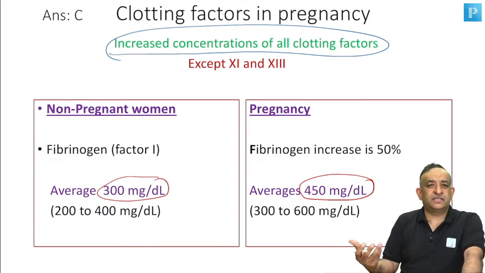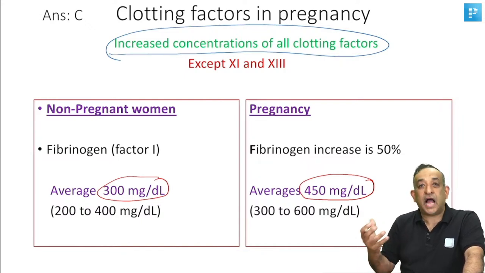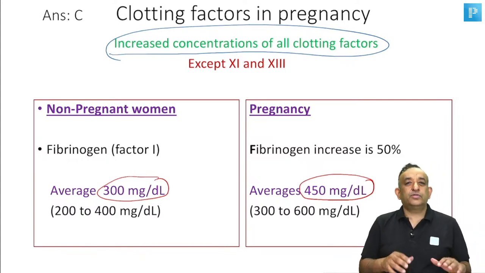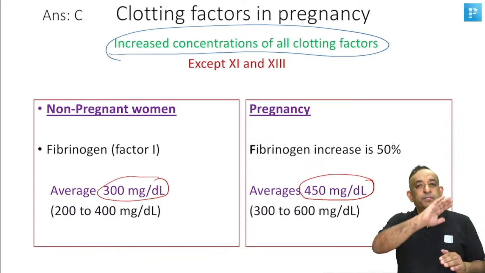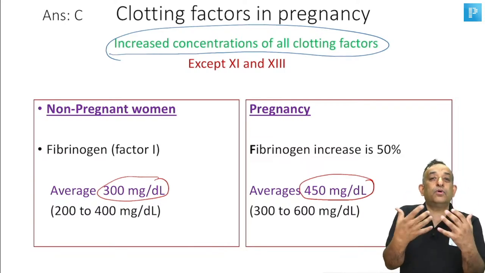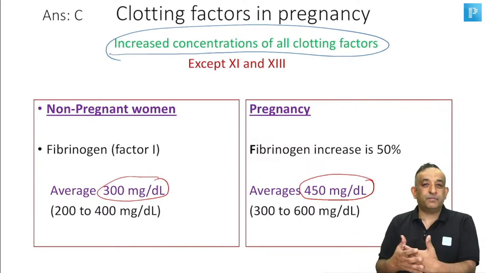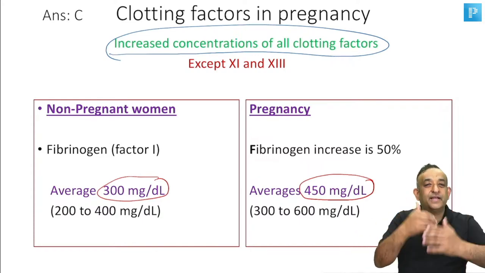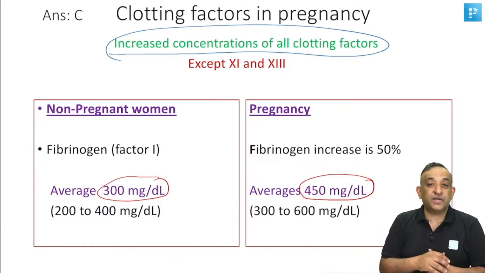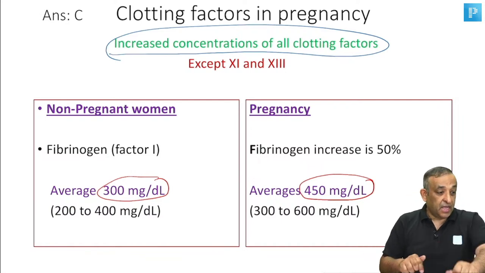Every time a woman bleeds in her delivery, even if you do very good active management of third stage of labor and prevent PPH, some bleeding is going to happen. When the placenta separates, the base of the placenta is where it bleeds the maximum. So the base of the placenta has more coagulation as compared to a normal woman. So increased coagulation means bleeding at the base of the placenta will be reduced. It's a good preventive measure against blood loss to have more coagulating factors in pregnancy. It's a hypercoagulable state. All right.